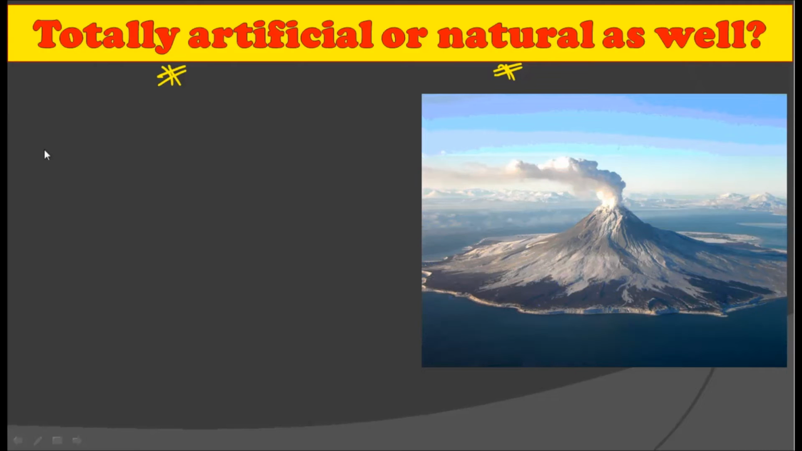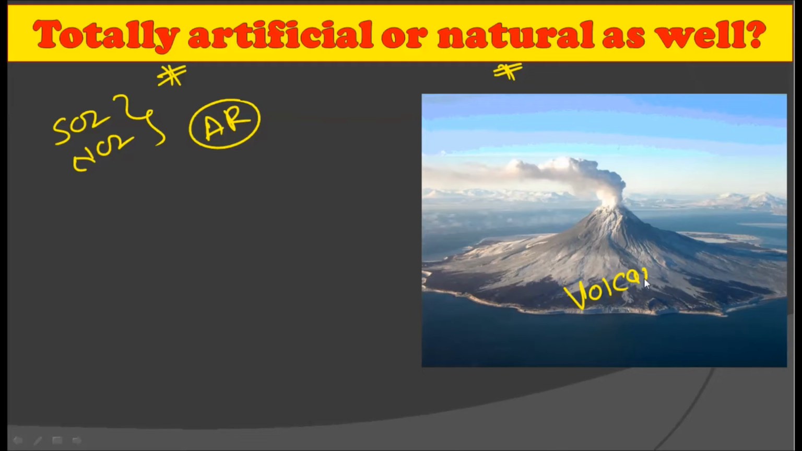We have seen that the human-made emission of SO2 and NO2 is causing acid rain. But is there any natural phenomenon that also causes acid rains? Yes, there is. One of them is a volcano. You can see this volcano emitting various types of gases, and when these gases go into the environment and come into contact with water, they come down on the ground as acid rains.